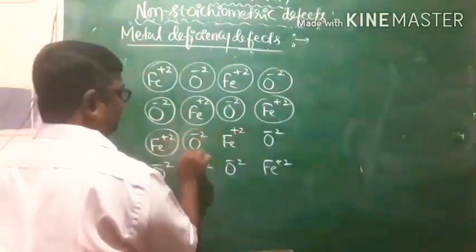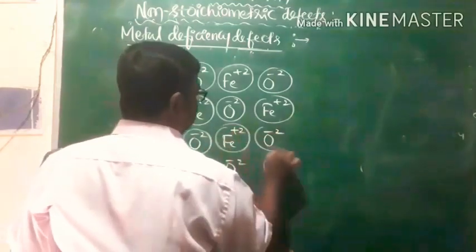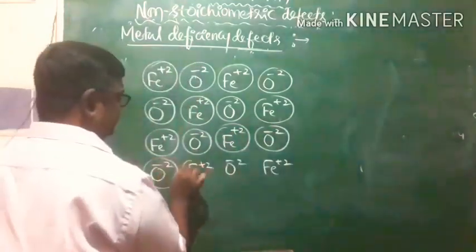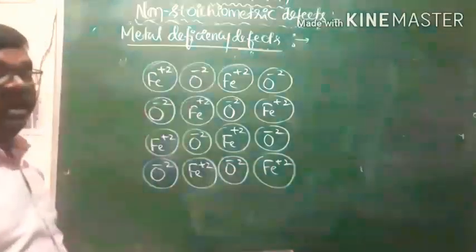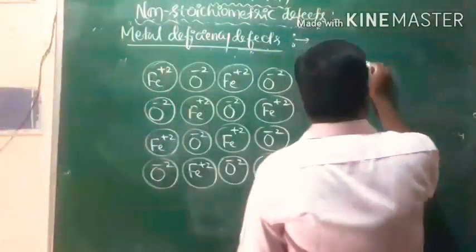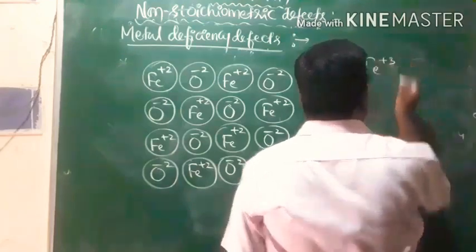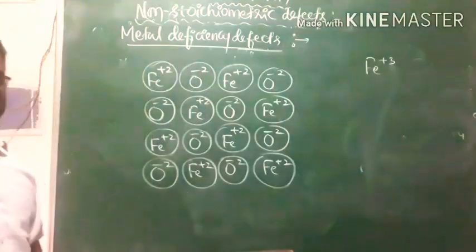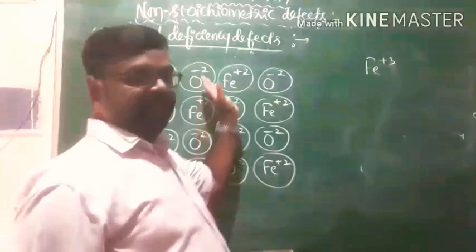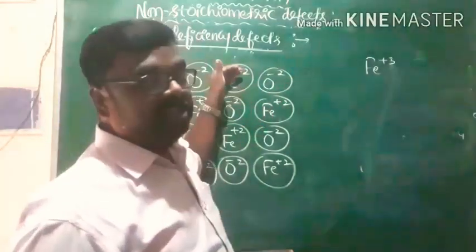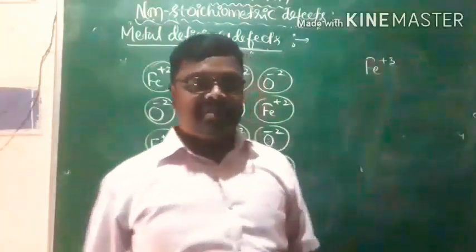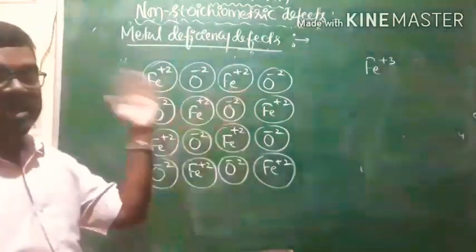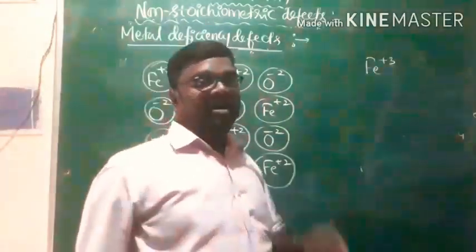When these metal ions, Fe2+ ions with lower positive charge, with lower valency, are replaced by its own metal ion with higher positive charge, we have Fe3+ ion.